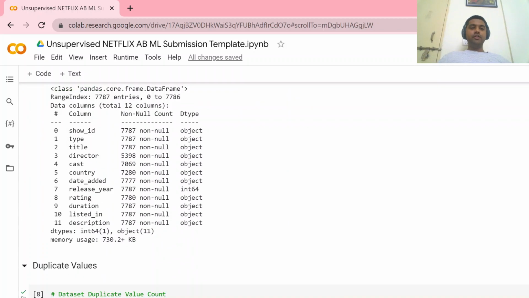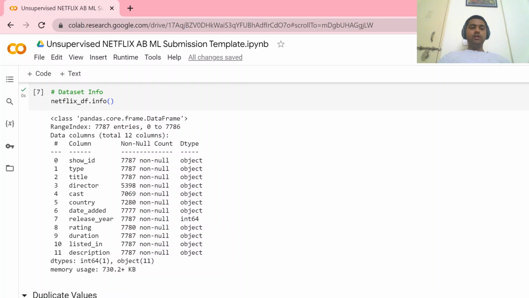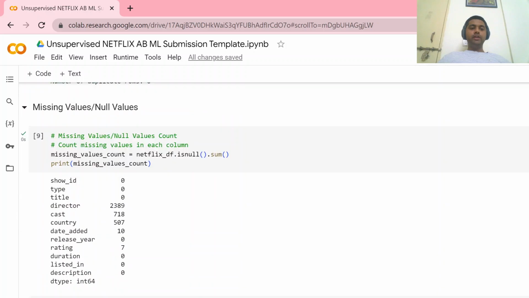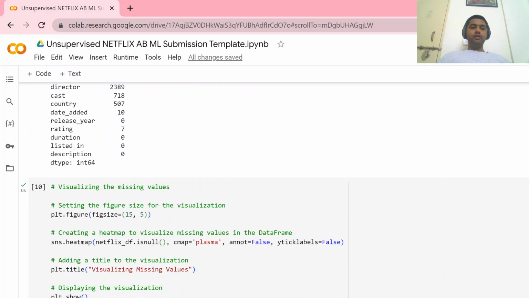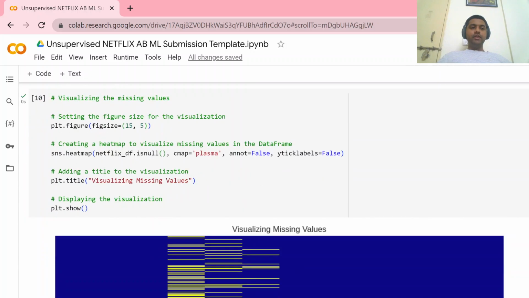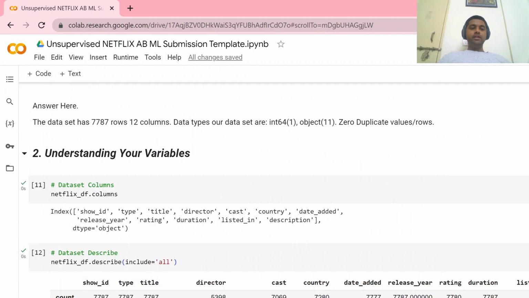This is our dataset information: the data types, the null counts, null values, and the duplicate values. We have zero duplicate values. These are the missing values, missing data. As we can see, director has 2,389 missing values. In the cast column, 718, country 507, date added 10, rating 7. This is the visualization of the missing data.